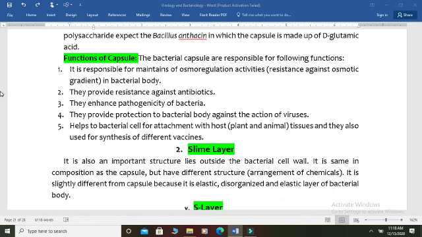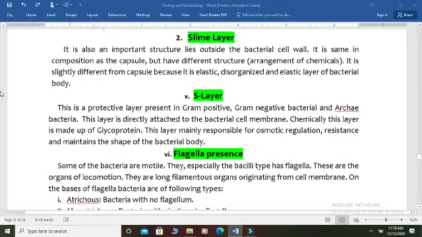Similarly, this structure also helps the bacterial cell attach to different types of hosts, for example attachment with plant tissues, some animal tissues, etc. Similarly, capsules are also used in the synthesis of different vaccines, because in vaccines parts of the capsules are used to enhance the ability of the immune system of living organisms. This is the first and most important structure lying outside of the bacterial cell.